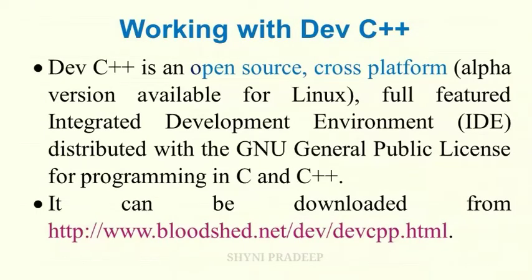After that, you have to install this compiler. After installation, the Dev C++ icon is available on the desktop. Just double click to open that compiler. So this is the Dev C++ compiler. If you want to create a source file, you have to select the option from File, New, Source File.